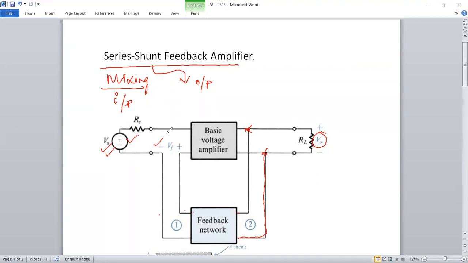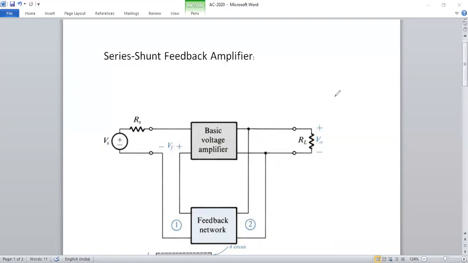The feedback signal with the supply signal is given back to the amplifier again. The amplifier gives one voltage source, and that voltage is fed back with the help of the shunt connection. This is the shunt nature. This is mixing, adding: the current flowing goes via this path, so this is series mixing. This one is parallel across the point, so it is parallel mixing.